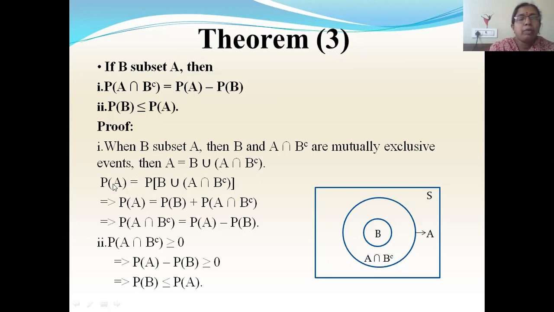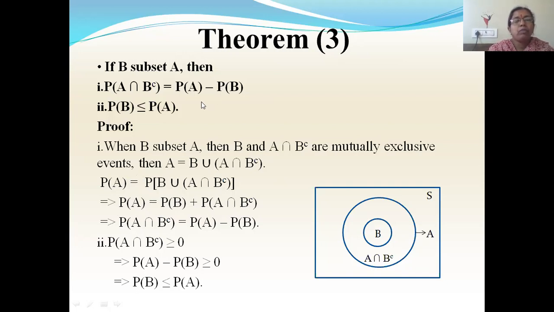Again, taking probability on both the sides, you'll get P of A is equal to P of B union A intersection B complement, or P of A equal to P of B plus P of A intersection B complement using axiom 3. We're simplifying this. I'm taking it to the left side. We'll get P of A intersection B complement equal to P of A minus P of B, which is proved.